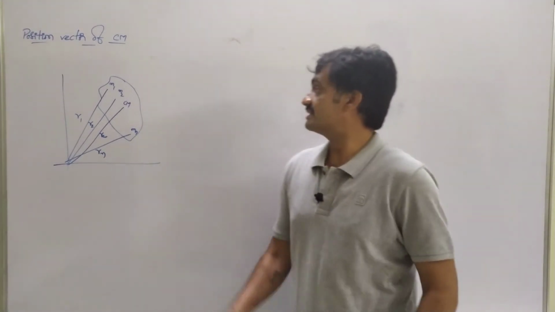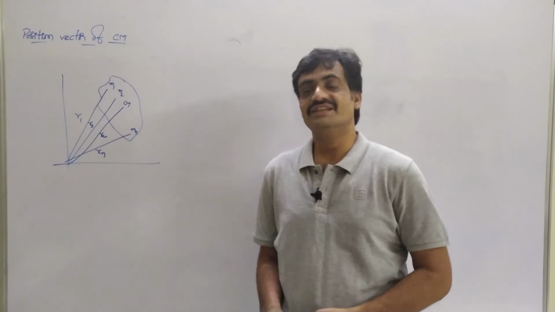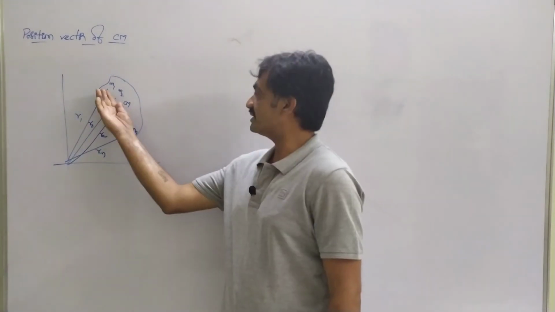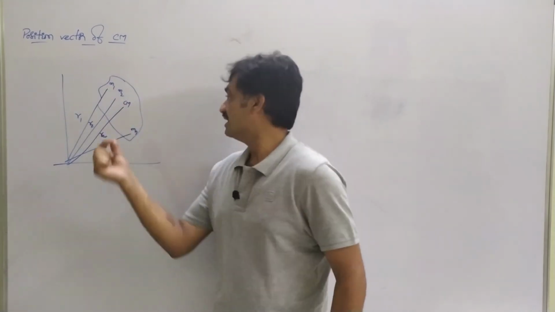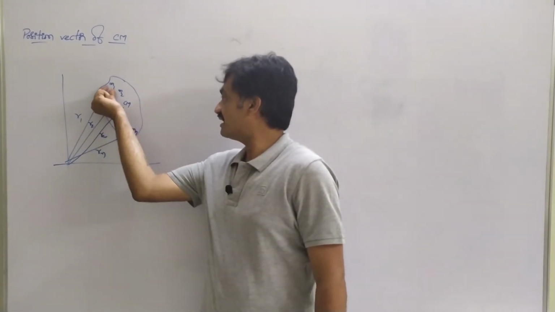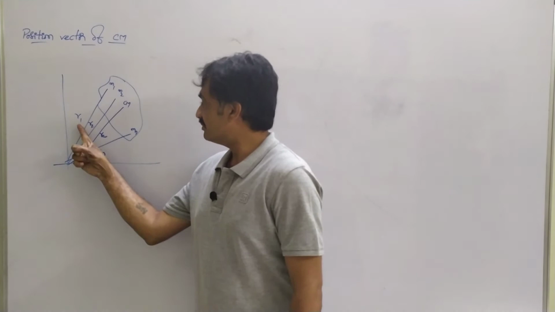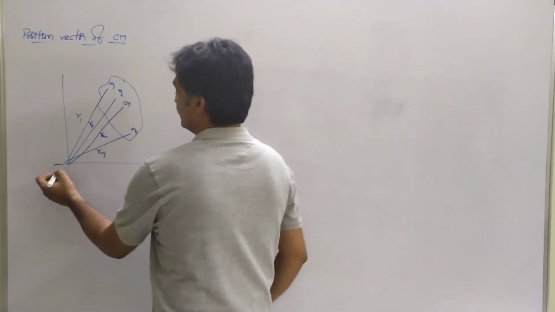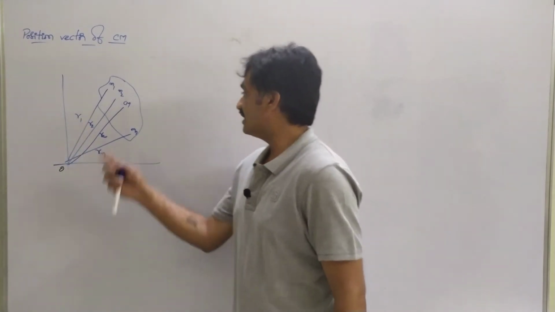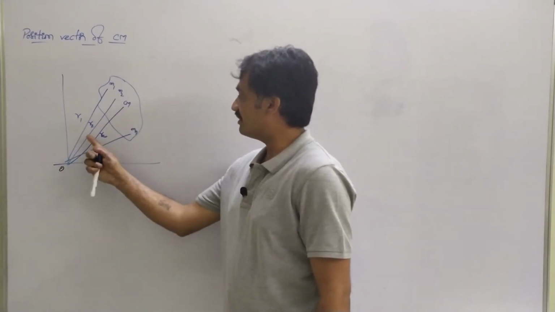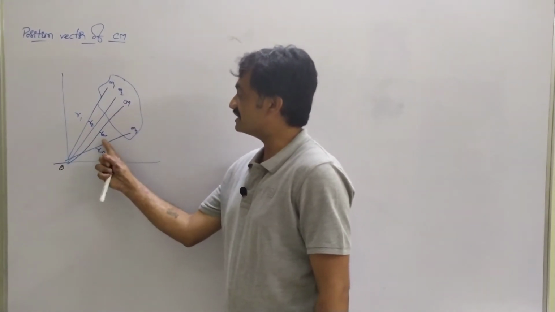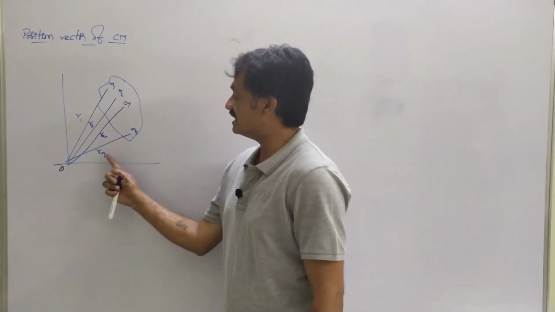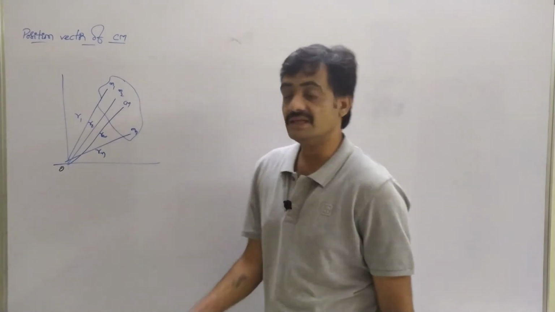Now we are going to discuss the position vector of a center of mass. For this, we consider a body or a system represented by a number of particles. Observe that here we have a particle of mass m1, which is at a position r1 from the origin, whereas the m2 particle is at a position r2, the center of mass point is at a position rcm, and the mass of the nth particle is at a position rn.